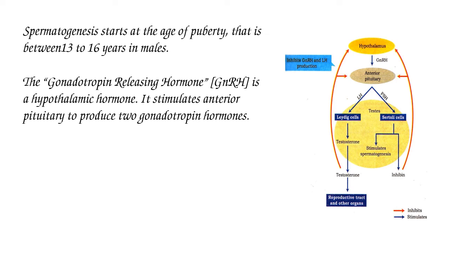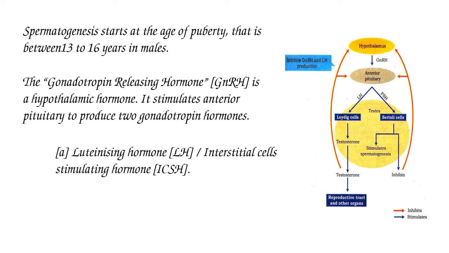The two gonadotropin hormones are luteinizing hormone, which is also called interstitial cell stimulating hormone, ICSH, and another one is follicle stimulating hormone.